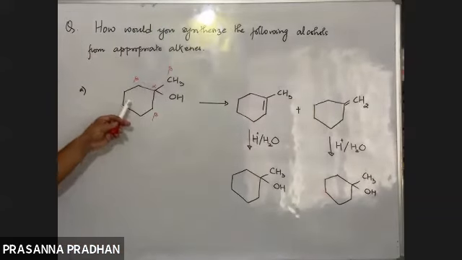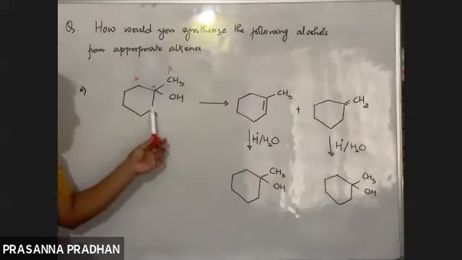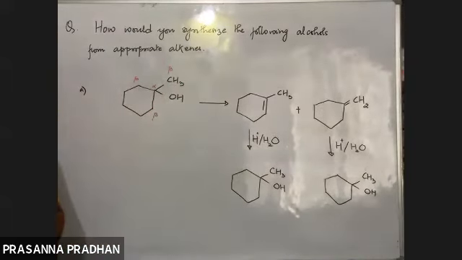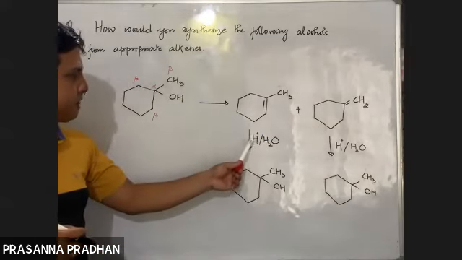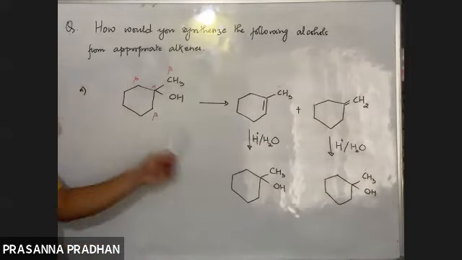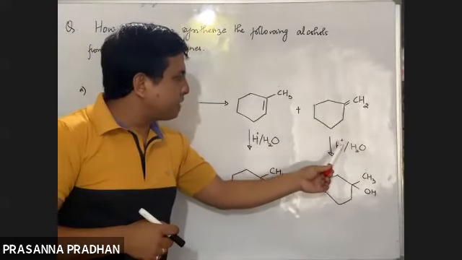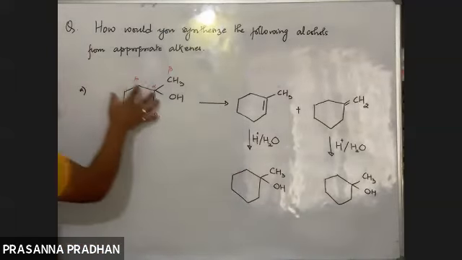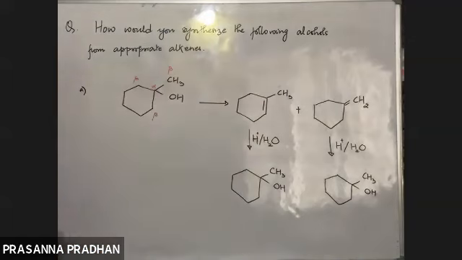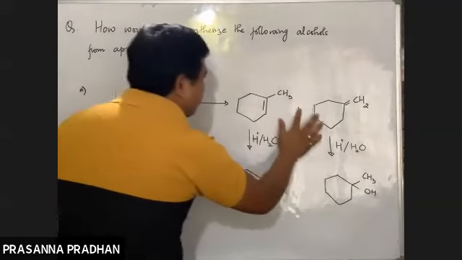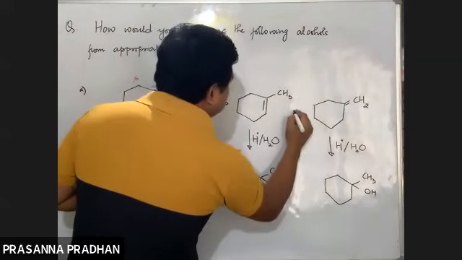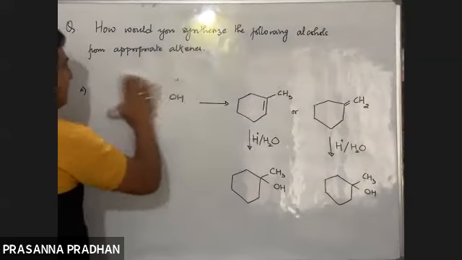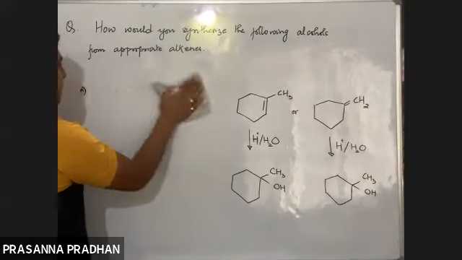So this particular alcohol can be formed either from this alkene or from this alkene. Both would be correct. Here also, if I add water in the presence of an acid following Markovnikov's rule, I'll be getting the same product. So how will you prepare this alcohol from the appropriate alkene? The answer would be either this or this. Both alkenes on acid catalyzed hydration will give us the required alcohol.